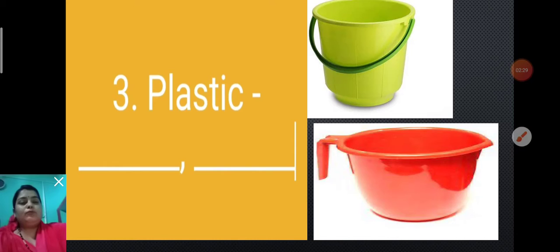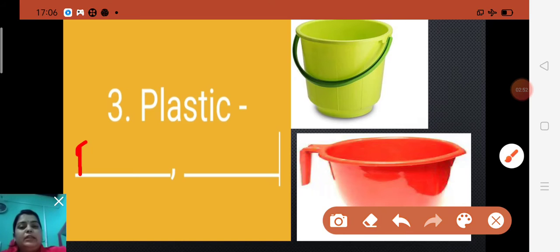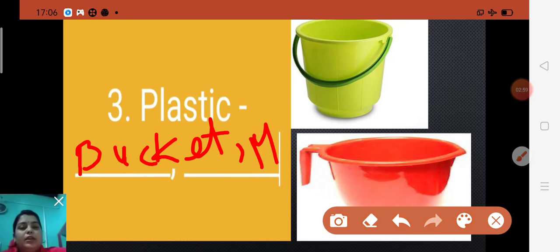We should avoid things made of plastic, because it does not dissolve and takes many years to dissolve in soil. But you will write only two things made of plastic: bucket, B-U-C-K-E-T, or mug, M-U-G.